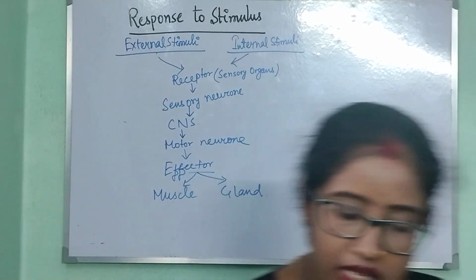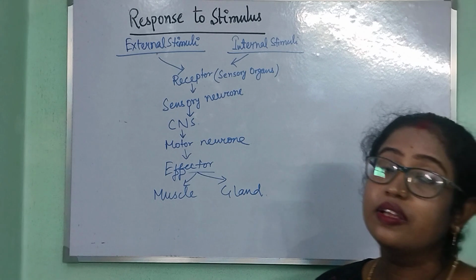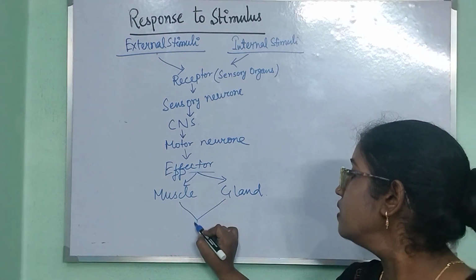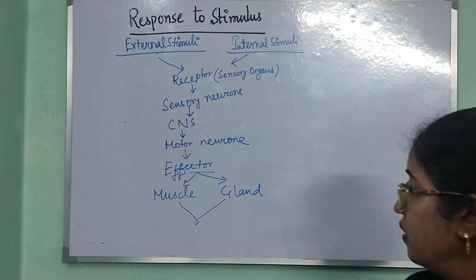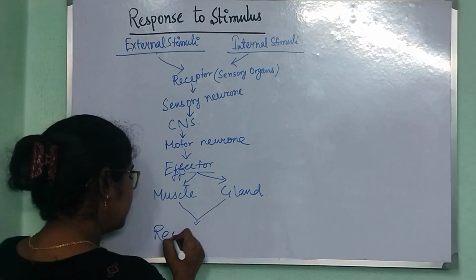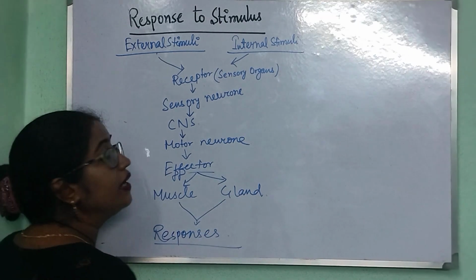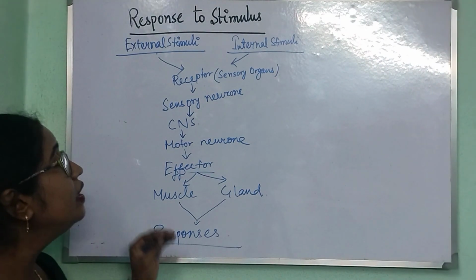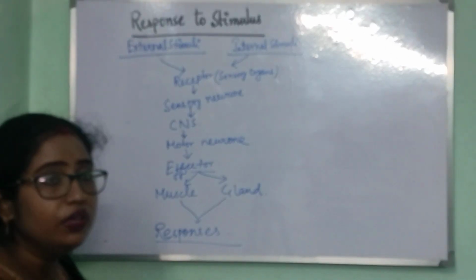So we have muscles and glands that act as effector organs, and these two together, or sometimes alone, can produce specific responses against specific kinds of stimuli. So this is the pathway of the response to stimuli.